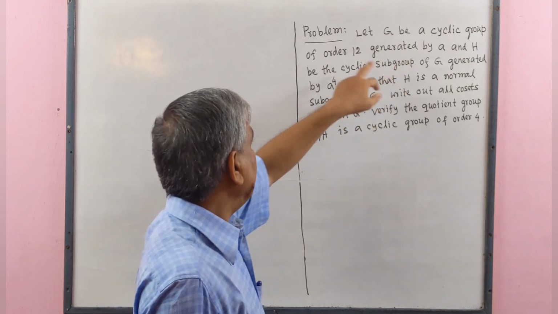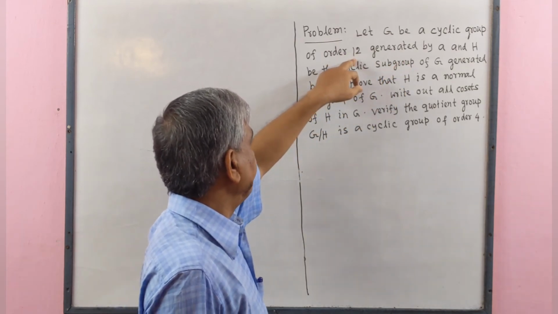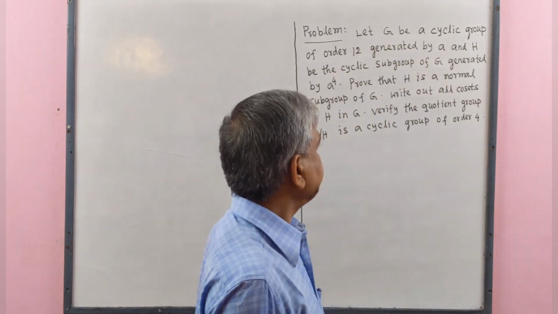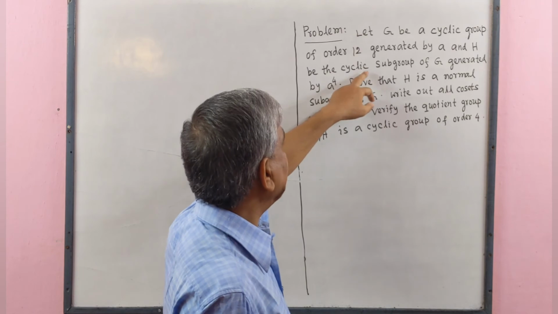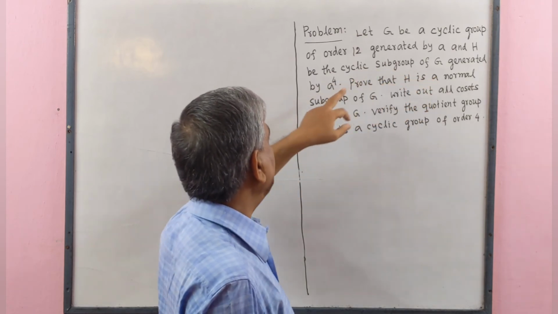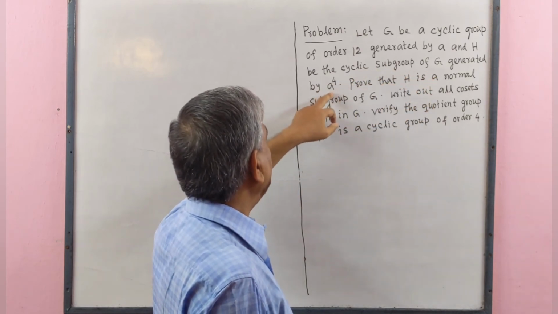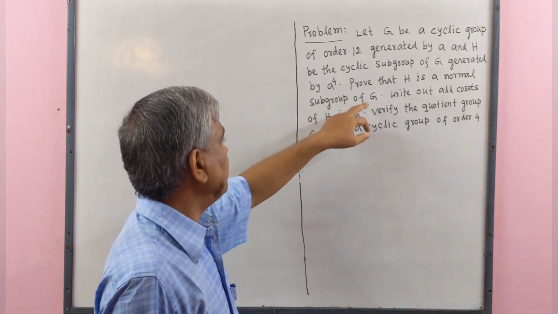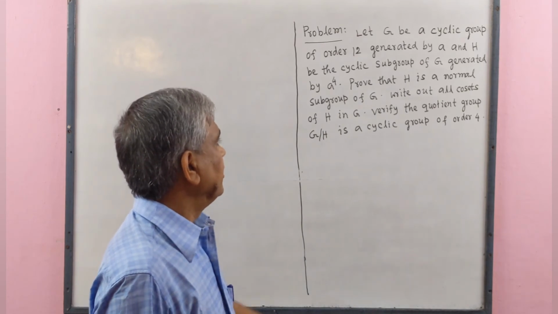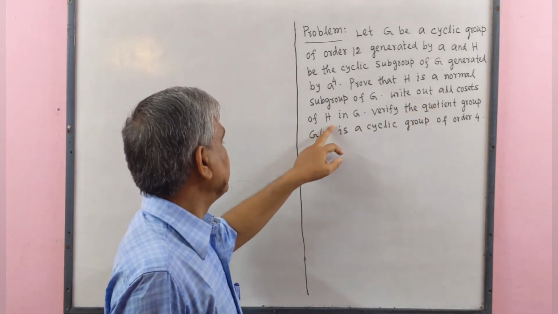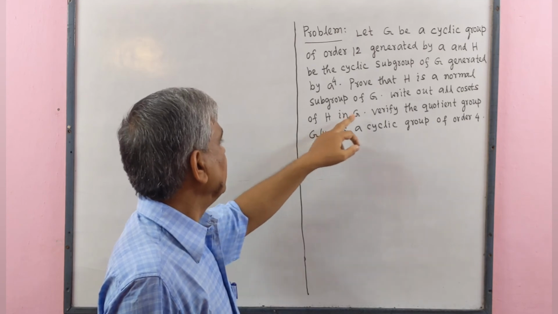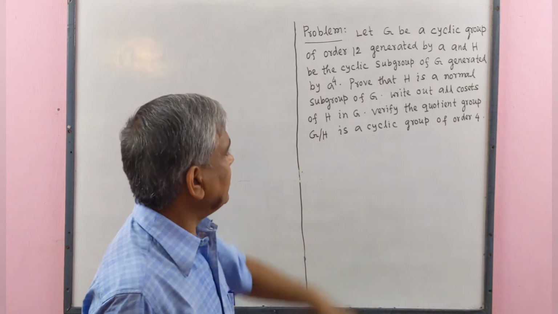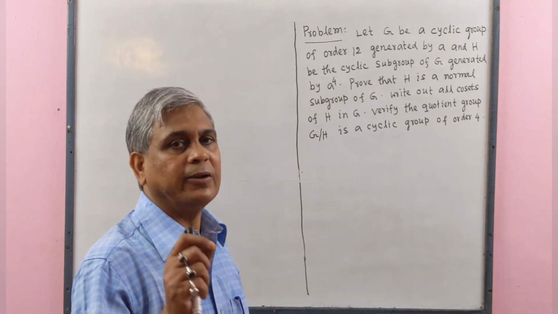Let G be a cyclic group of order 12 generated by element a of group G, and H be the cyclic subgroup of G generated by a to the power 4. Prove that H is a normal subgroup of G. Write out all cosets of H in G. Verify the quotient group G by H is a cyclic group of order 4.